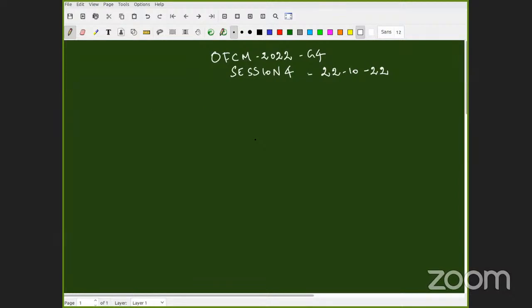Okay, let's start with the revision question. How many of you have done the associative property of addition under real numbers? In fact, I asked you to do it during the class.